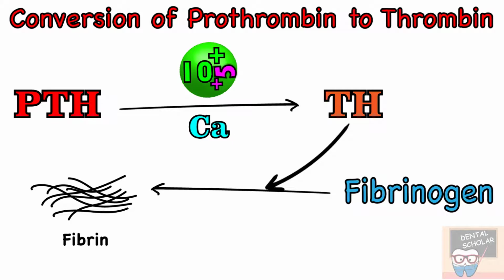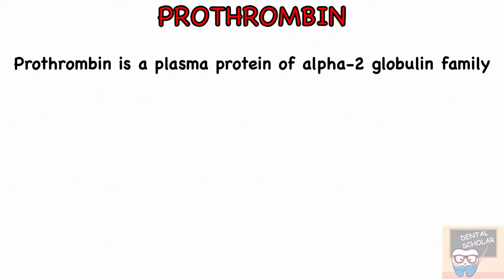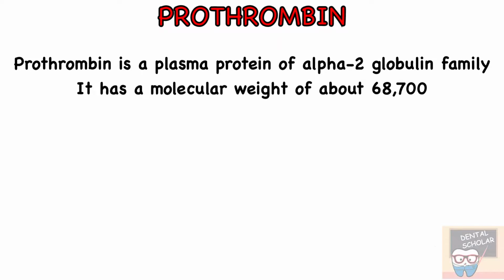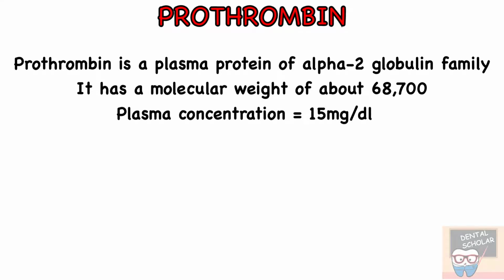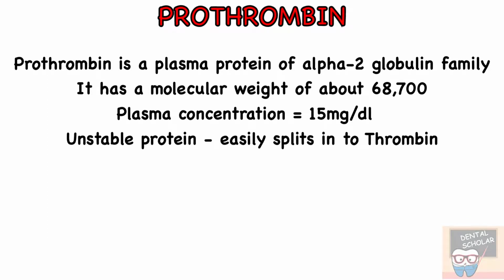Let me now tell you a few points about prothrombin. Prothrombin is a plasma protein of alpha-2 globulin family. It has a molecular weight of about 68,700. Its plasma concentration is about 15 mg per deciliter. It is an unstable protein that easily splits into thrombin.